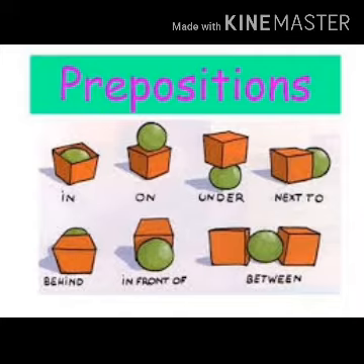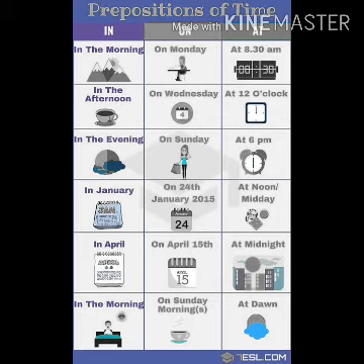In second picture, we see that the ball is on the box. Here, the preposition on indicates the location. As per above mentioned, the preposition under, next to, behind, in front of, between, etc. indicates the location. There are some preposition which indicates day, month and time.